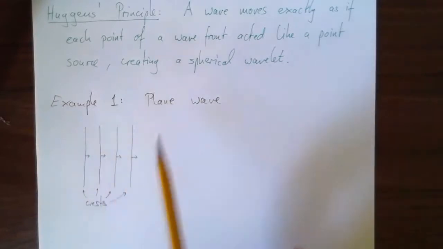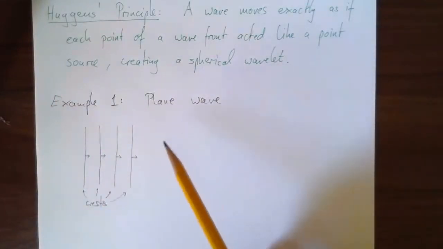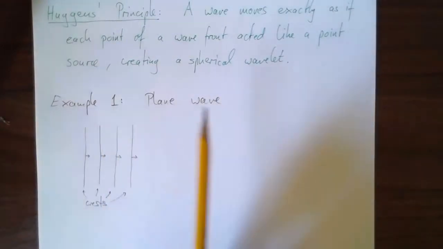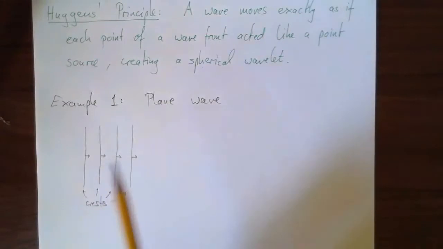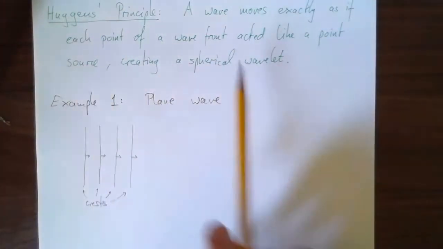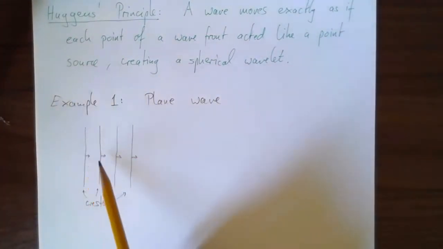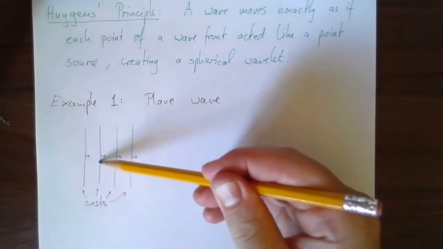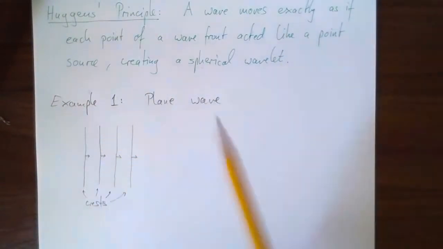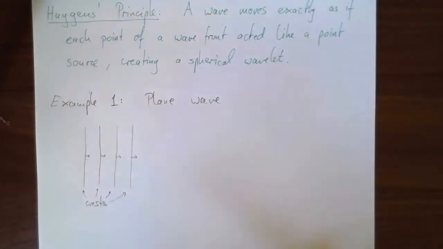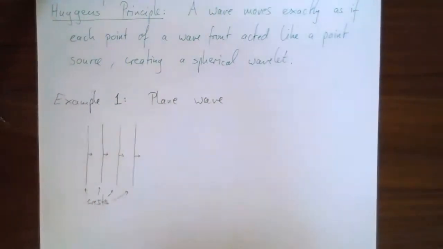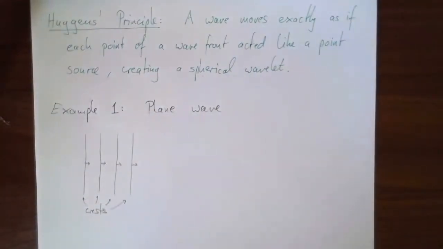So if you want to think of a specific example, imagine you're hovering high above a beach and you watch the waves come in, right? A straight beach, no edges, nothing, just straight waves coming towards the beach. They're equally spaced apart. They're straight lines, right? Those lines along the crest of each wave. So let's ask what happens next. Now in this case it's very simple. We know what happens next. Each thing just moves to the right. But let's see how I can apply Huygens principle to reproduce that result.